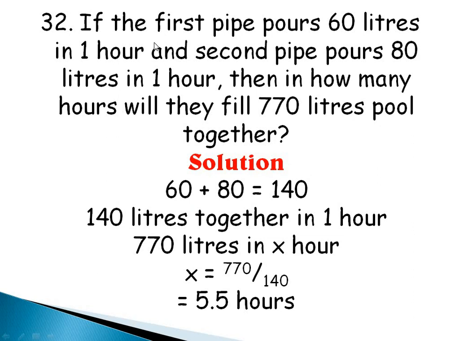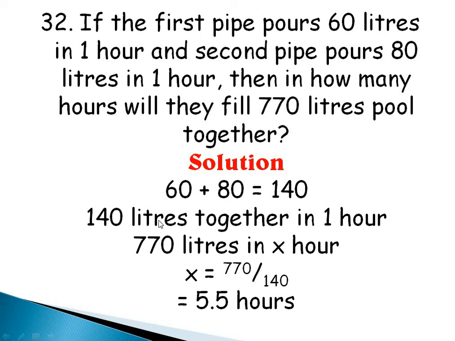Question 32. If the first pipe pours 60 liters in 1 hour and the second pipe pours 80 liters in 1 hour, then in how many hours will they fill a 770 liters pool together? So the first thing is, let's add the number of liters for the first pipe and the second pipe. 60 plus 80 is equal to 140 liters.